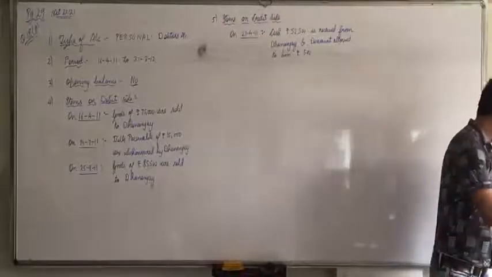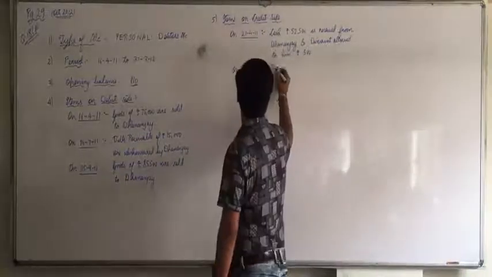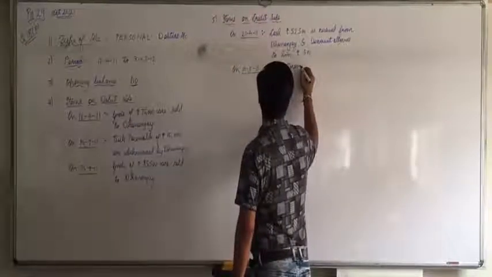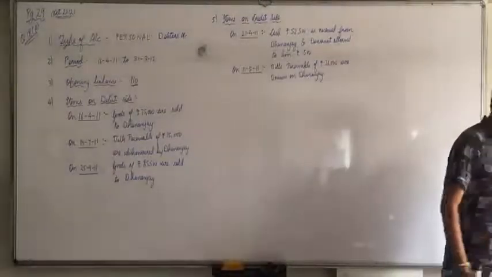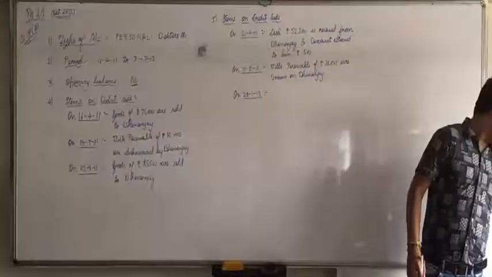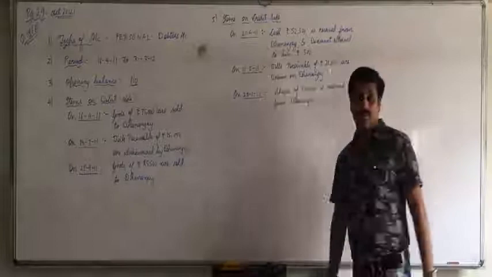Okay, same date entries. Then on 11/5/11, bills receivable of rupees 21,000 are drawn on Dhananjay. On 29/1/12, a cheque of rupees 50,000 is received from Dhananjay. Okay.